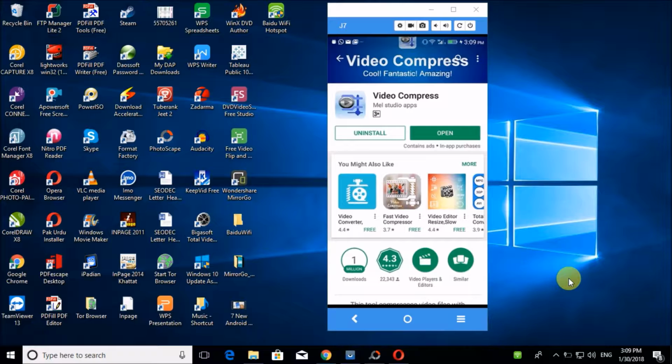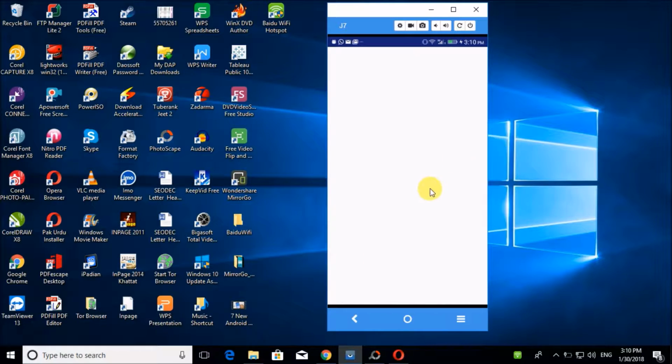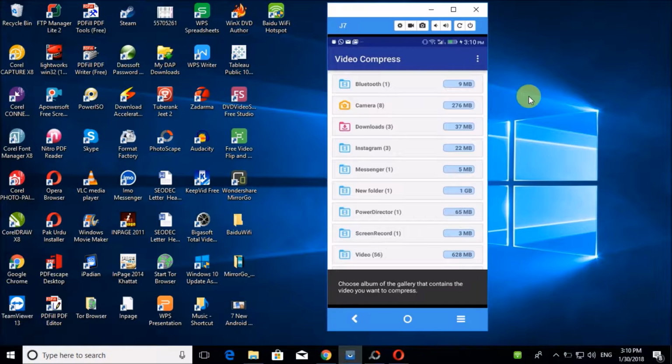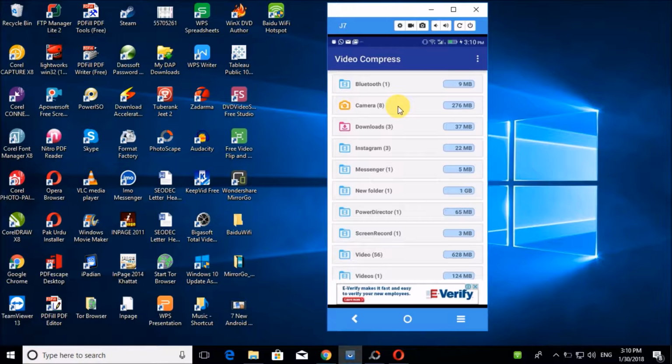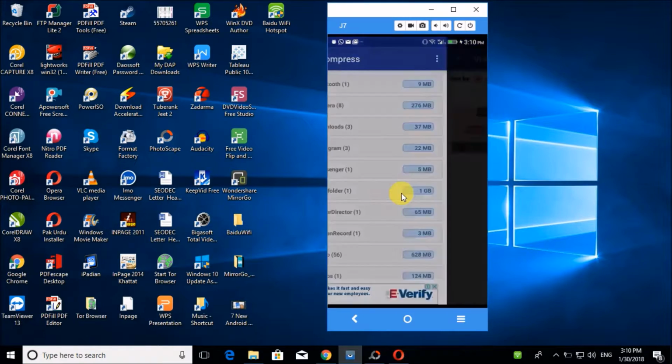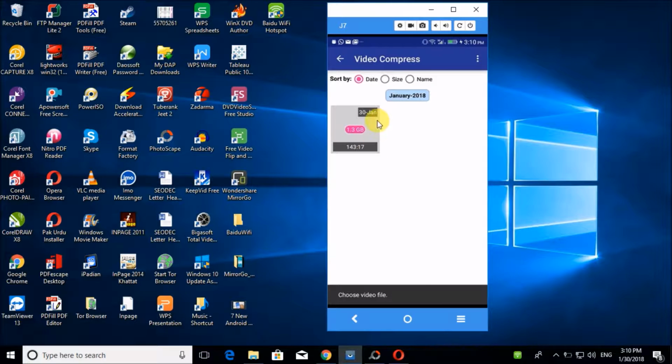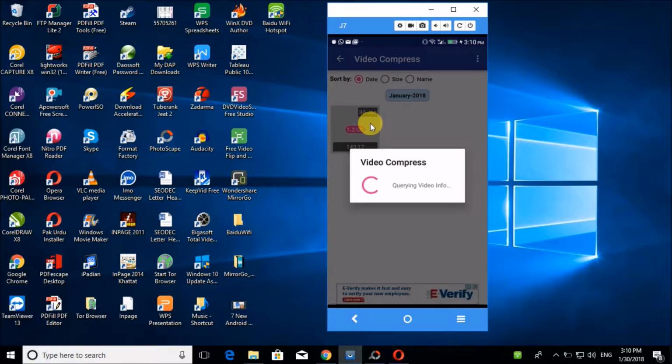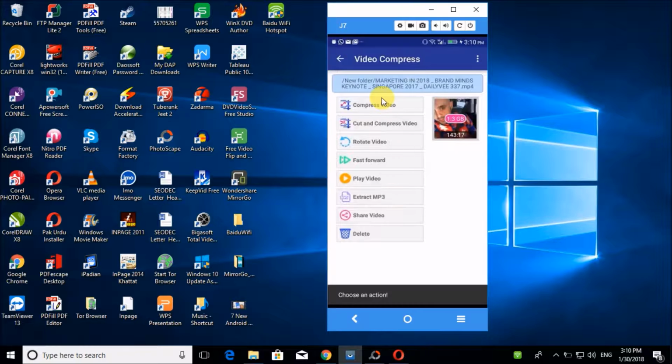App is installed. Now open it. It will ask for some permission. Click allow. Select the folder of your own choice where your video is. Select the video. Here it gives some options: cut and compress video, rotate video. First we see how to cut and compress video.